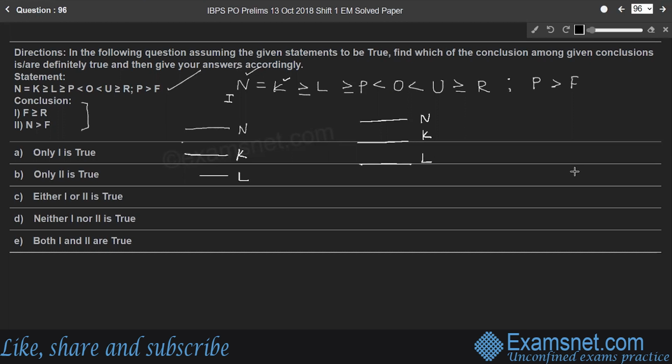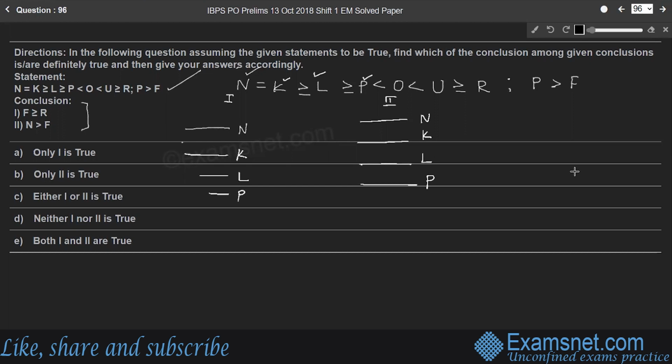So I'm considering case 1 and 2 here, right? Next part, L is greater than or equal to P. So L is greater than P here and equal to P here.